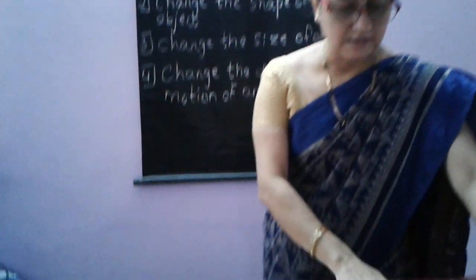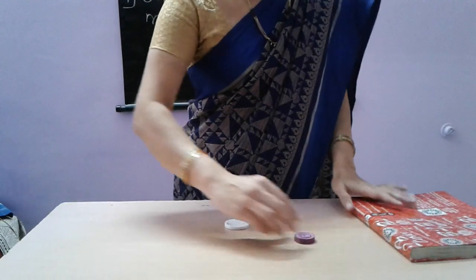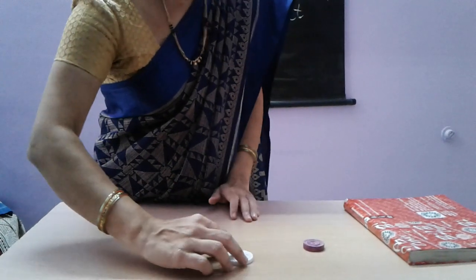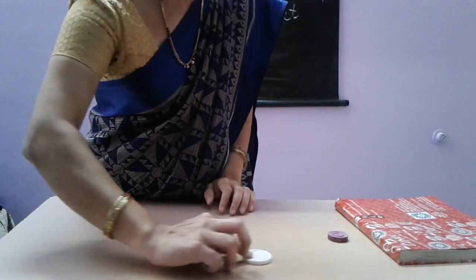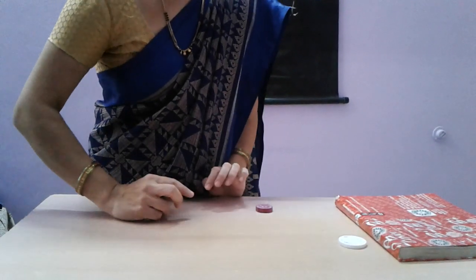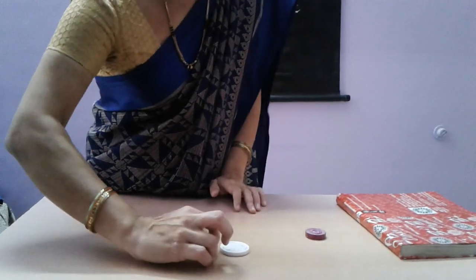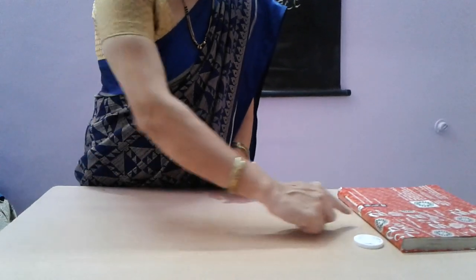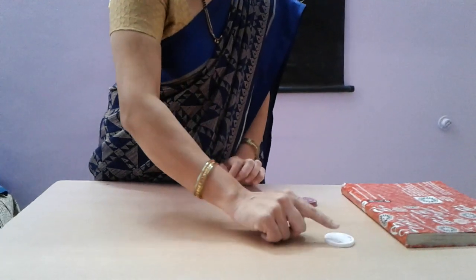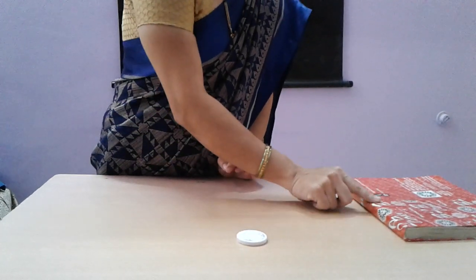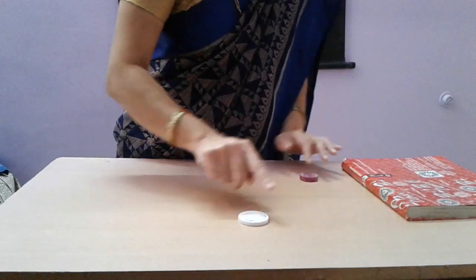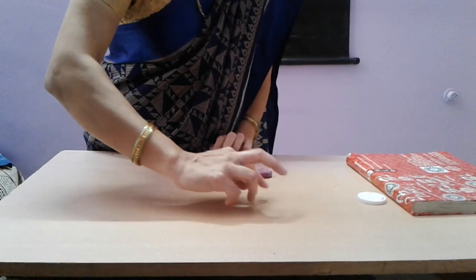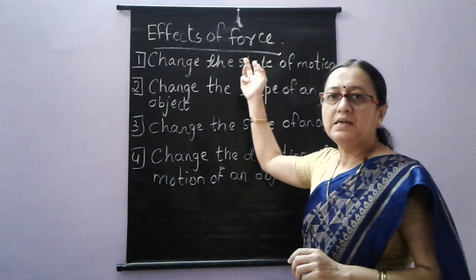Let us see how it is applicable here. Keeping a coin here, I move this coin by hitting the striker. What we can see here is that the coin which is moving in one direction, by application of force by the striker, changes its direction. When it is hit and a force is applied by this book, it will change the direction of motion of the object here.